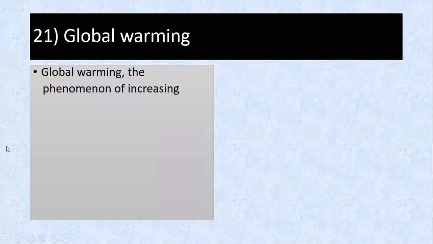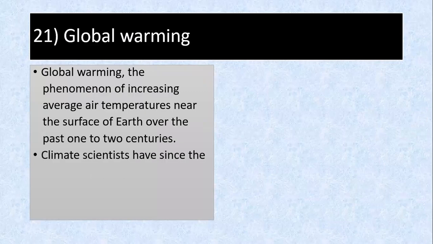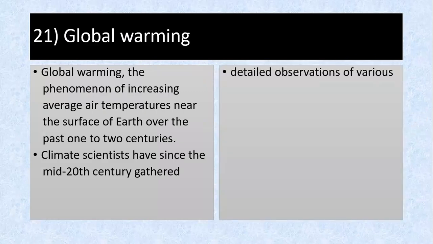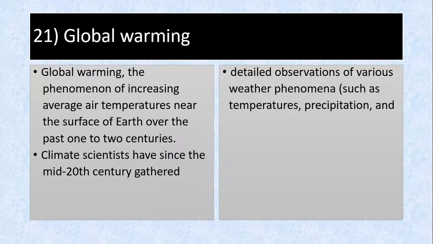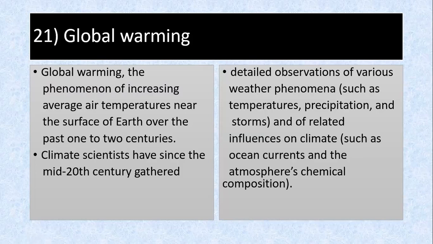Global warming is the phenomenon of increasing average air temperature near the surface of the Earth over the past 1 to 2 centuries. Climate scientists have since the mid-20th century gathered detailed observation of various weather phenomena such as temperature, precipitation, meaning the rain, the snow, and the storm, and of related influence on climate such as ocean current and the atmosphere's chemical composition.